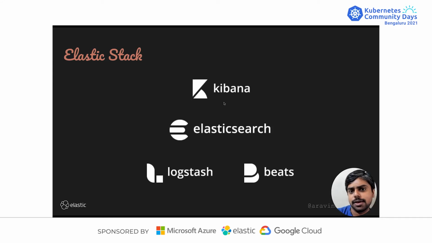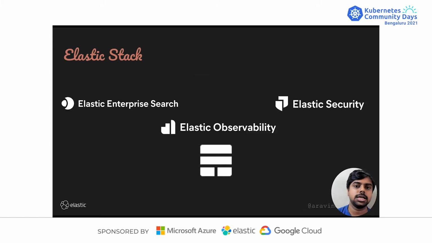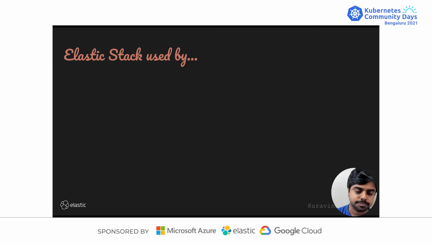But over a period of time, there are many things like Elastic Agent or other agents through which you could directly ship data to Elasticsearch using ingest pipelines and do a lot of stuff. And there are three specific solutions that people use Elasticsearch for. One is search, another is observability, where you collect logs, metrics, and traces. And the other one is SIEM, etc.